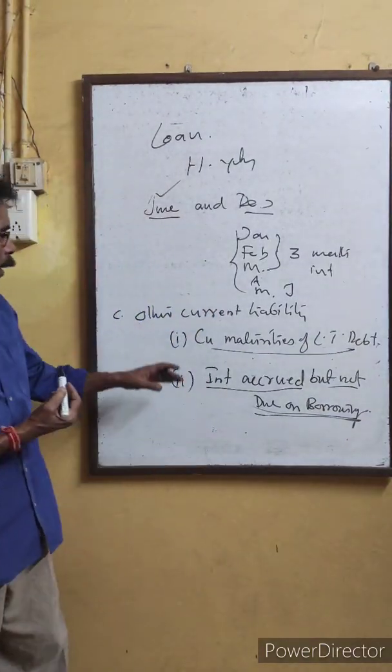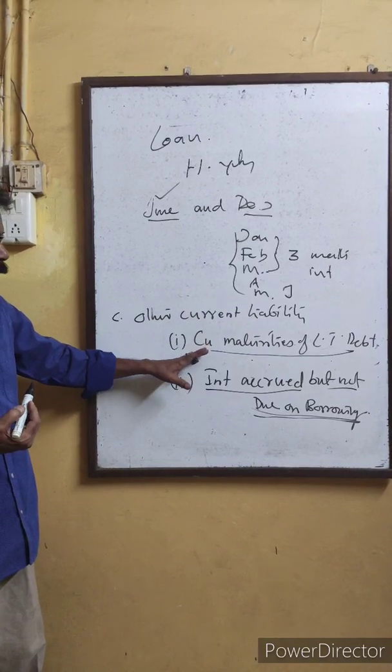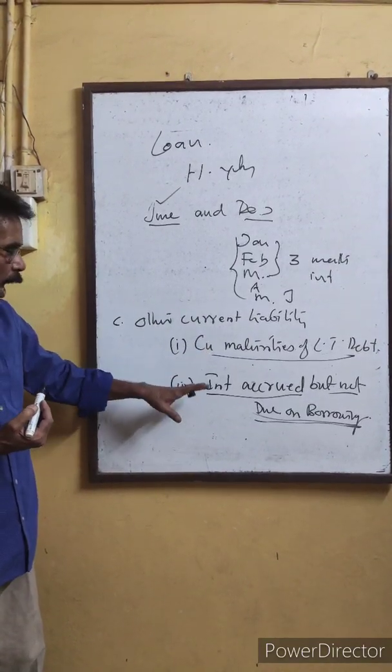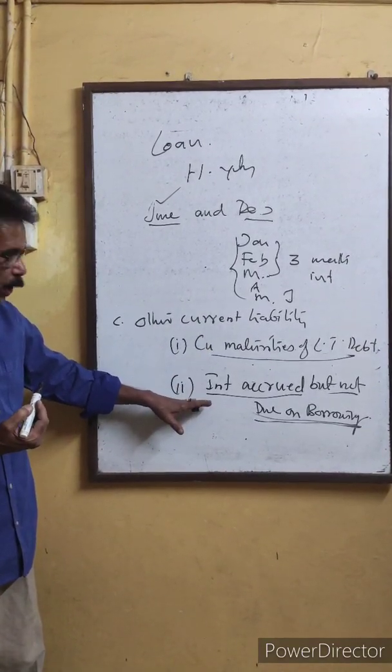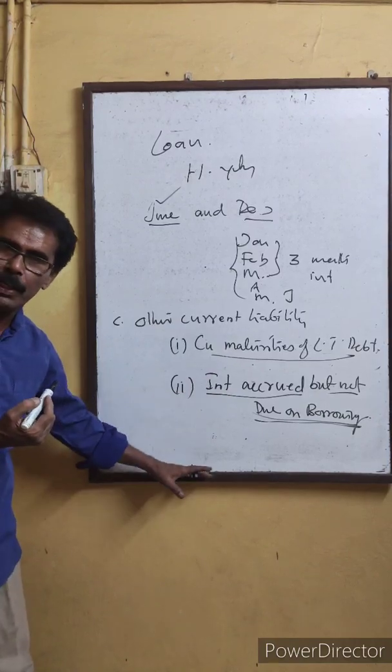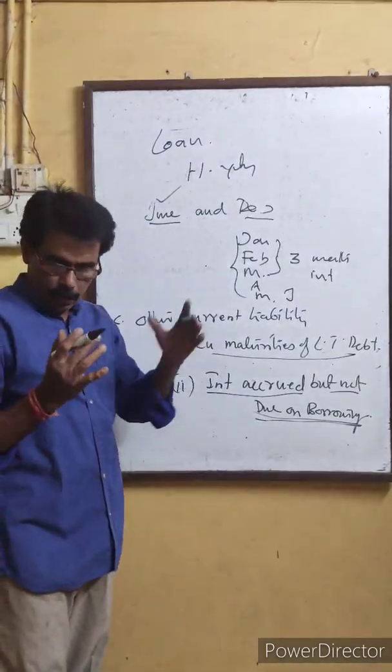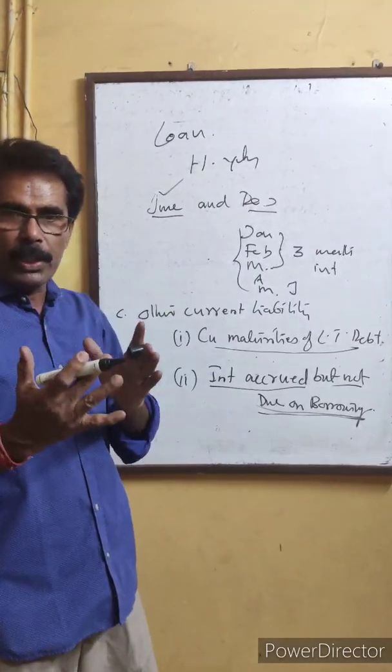So in other current liabilities, one item is current maturities of long-term debt, another is interest accrued but not due on borrowing. There are other items as well. I am not going too deep; study this much, and we will see the rest one by one.